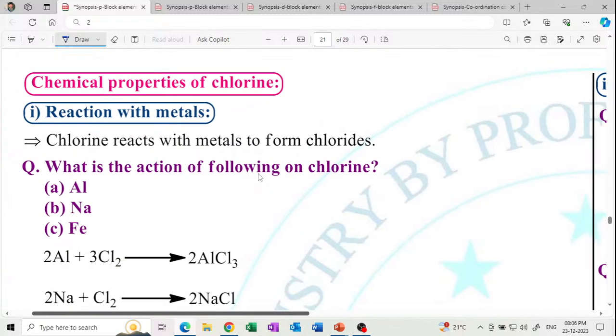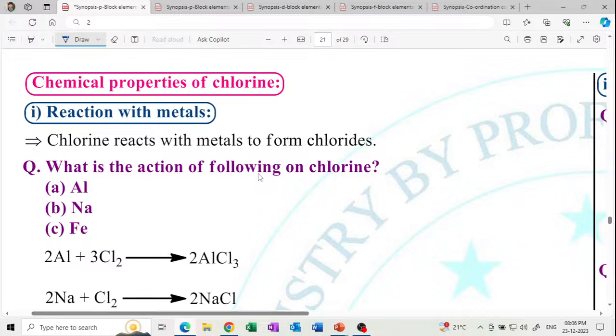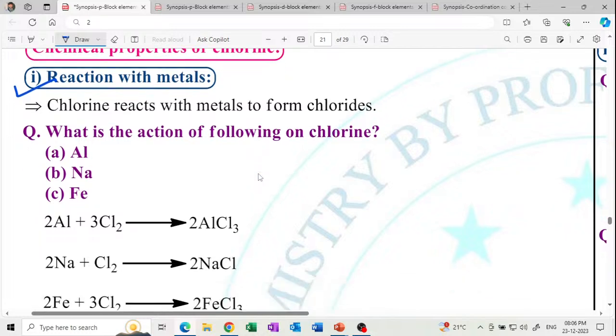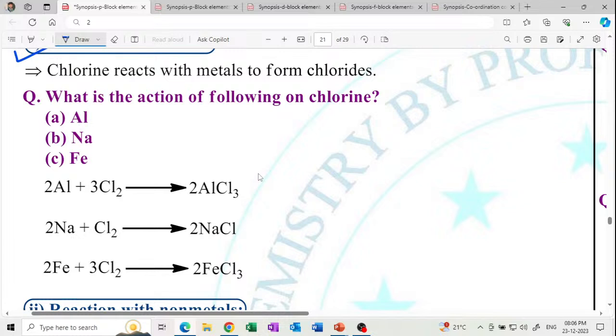Chemical properties of chlorine. Chlorine reacts with metals, then what happens? What is the product? What is the action of the following on chlorine? Chlorine reacts with aluminum to give aluminum chloride, with sodium to give sodium chloride, and Fe reacts to give FeCl3. Take Fe in the +3 state. Do not write FeCl2 in the +2 state. This is wrong, remember. Write ferric, not ferrous, ferric.